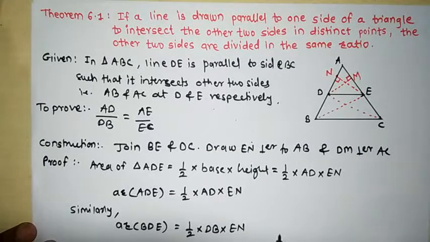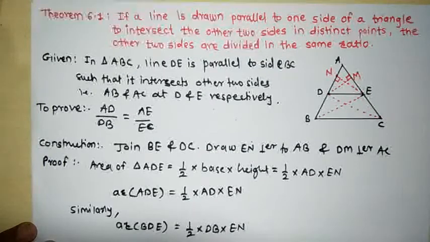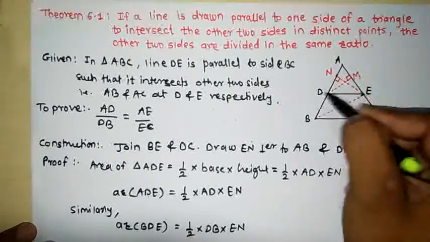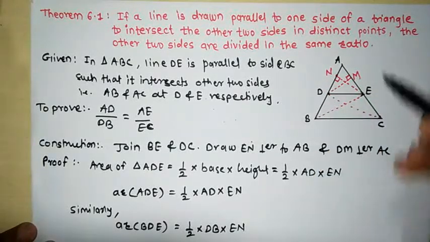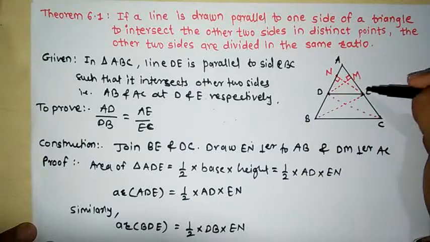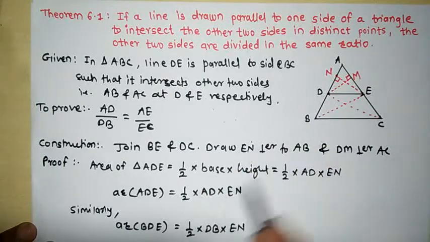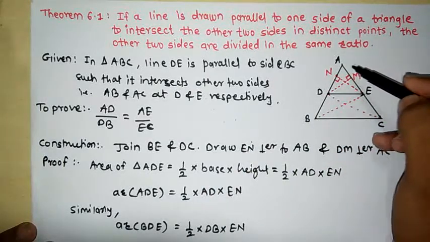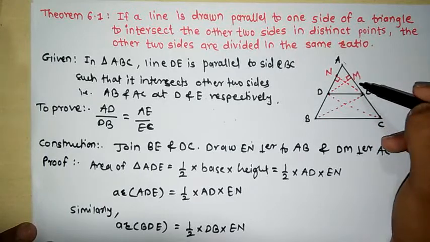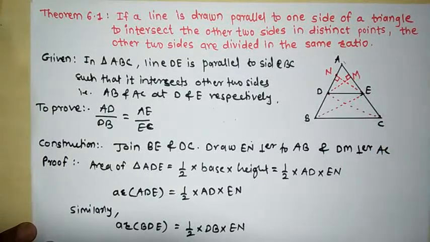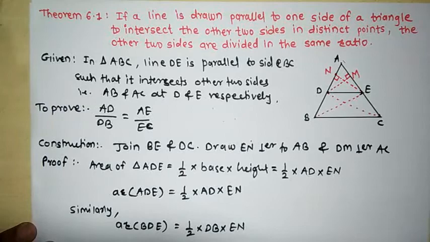Now we will find one more area. Again we will find the area of triangle ADE only. ADE has another formula also. If we consider AE as the base, in the first case we considered AD as the base. The second time we have to consider AE as the base. That is 1/2.